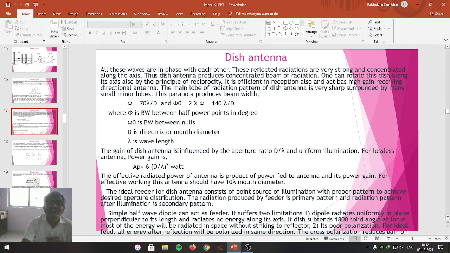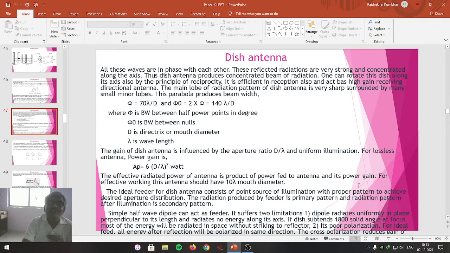The gain of the dish antenna is influenced by the aperture ratio, that is d upon lambda, and the uniform illumination. For a lossless antenna, power gain is given as Ap equal to sigma into (d upon lambda) squared, in watts. The effective radiated power of the antenna is the product of power fed to the antenna and its power gain.